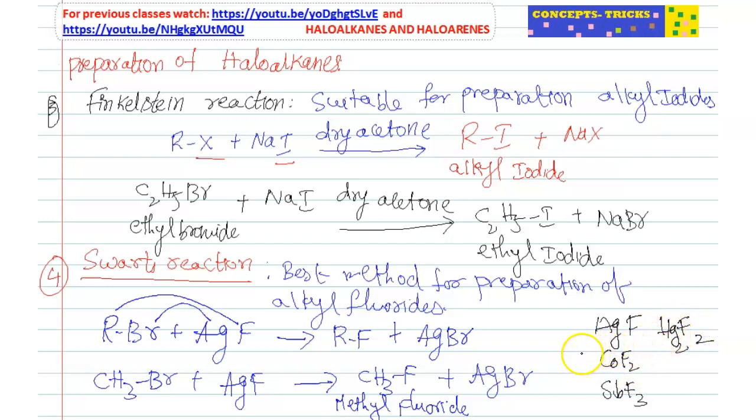So these are all metallic fluorides. These metallic fluorides are useful for the preparation of alkyl fluorides. So for iodides, the Finkelstein reaction is suitable. For fluorides, Swarts reaction is suitable.